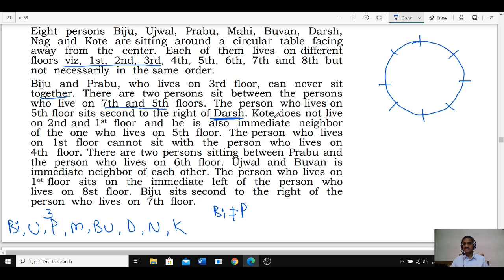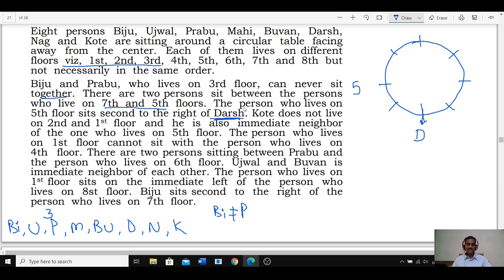ఇక్కడ నుంచి మనం స్టార్ట్ చేయొచ్చు కదండి. All the persons are facing away from the center. Now I am taking theirs at this place. If theirs is here, then the person who is living on the 5th floor must be here. And the person who lives on the 5th floor sits second to the right of theirs. As that person is seated second to the right hand side of theirs, now I am taking theirs at this place. 5th floor is here.